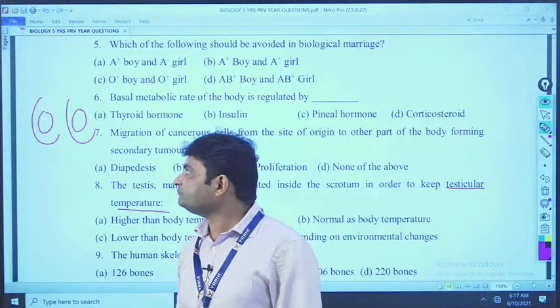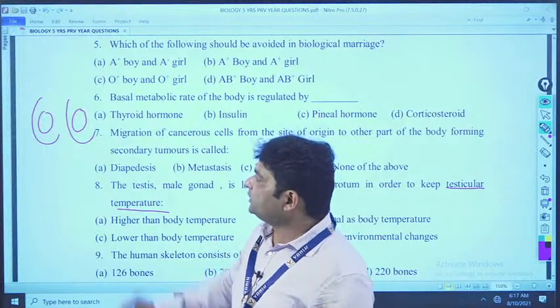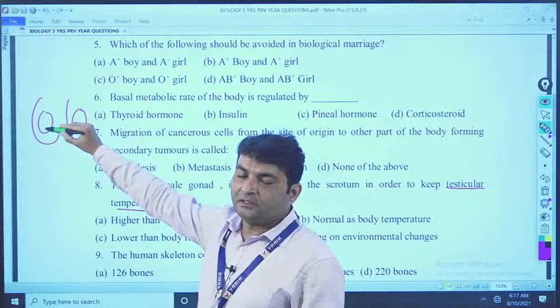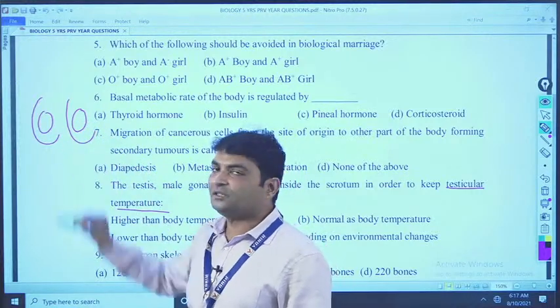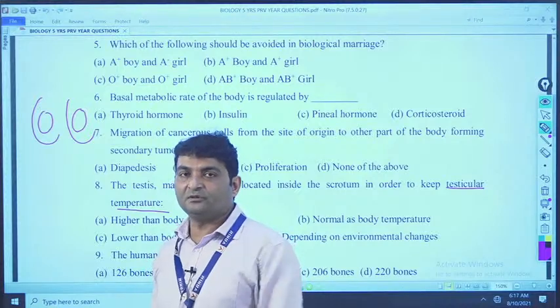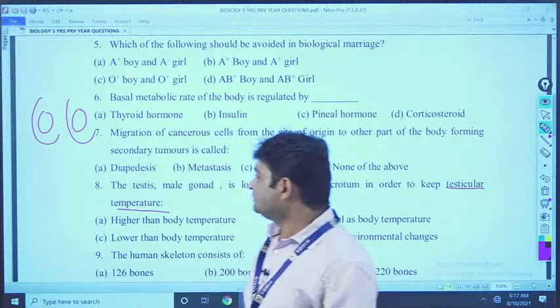Clear? And that sperm needs low temperature. So, the temperature of the scrotum is 2 degrees below the body temperature. Mind it, the temperature of the scrotum is 2 degrees below the body temperature. Clear?